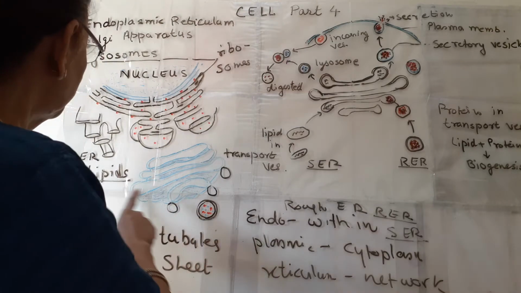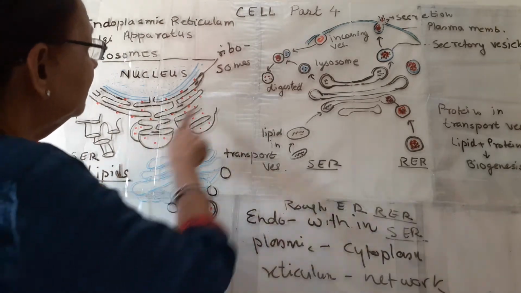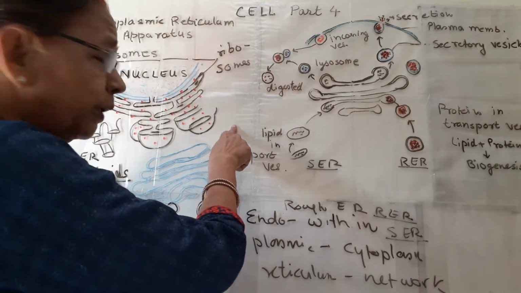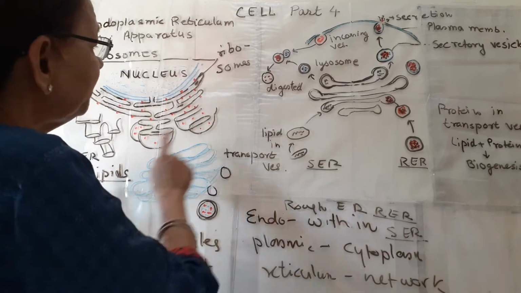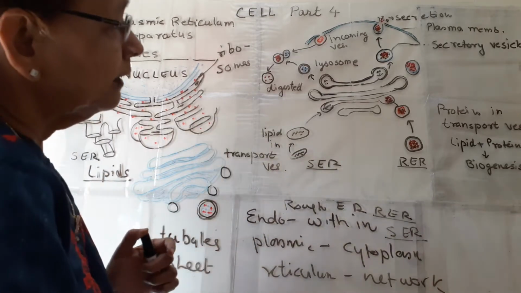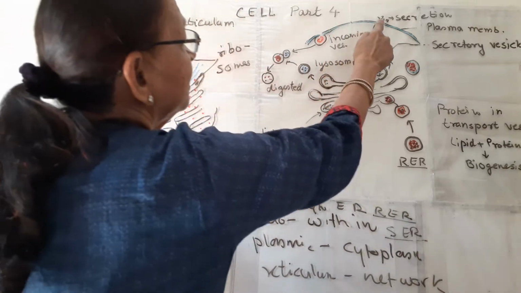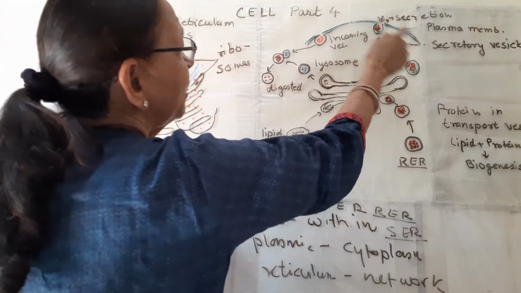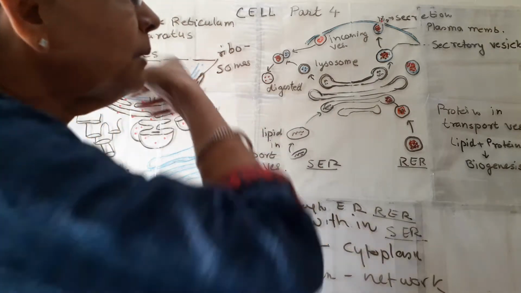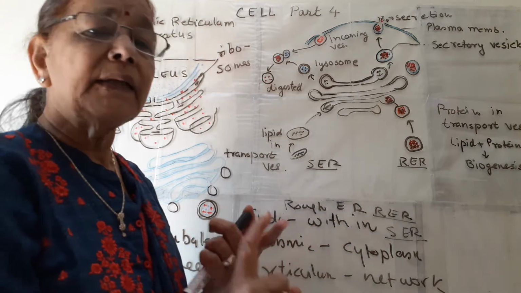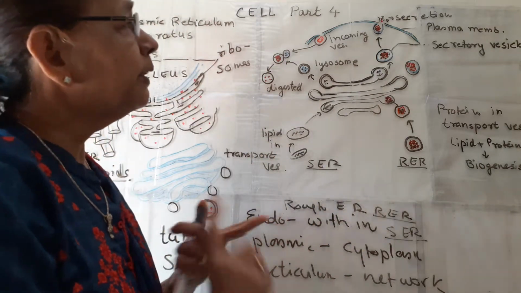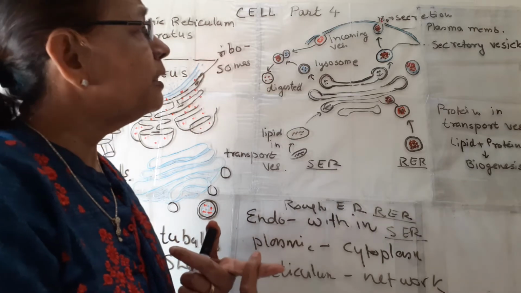Now, as I have told, this is forming lipid, this is forming proteins. So both lipid and proteins form this plasma membrane. This green color is plasma membrane. You know, plasma membrane is a lipoprotein membrane. So it is formed by lipids and proteins both.